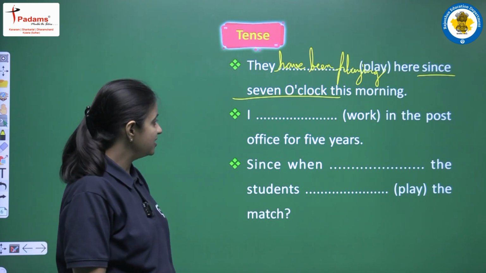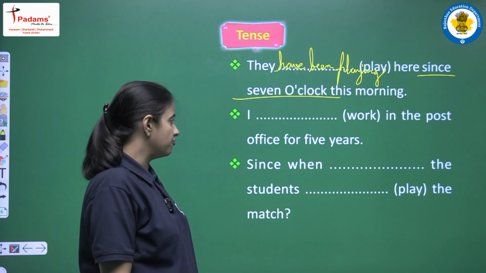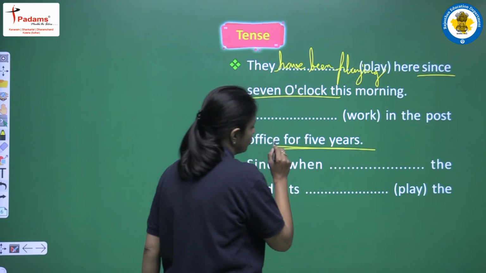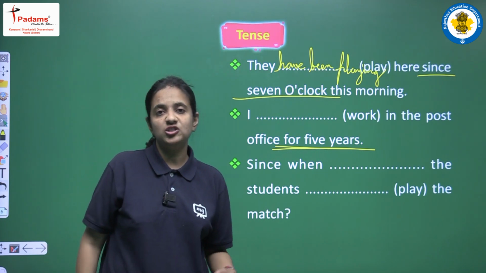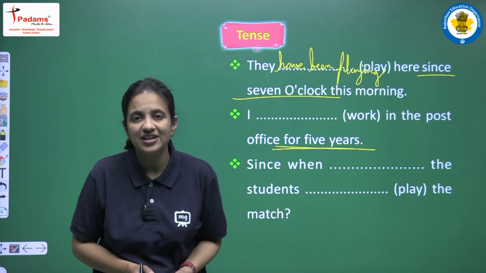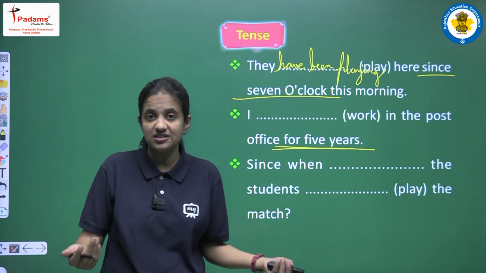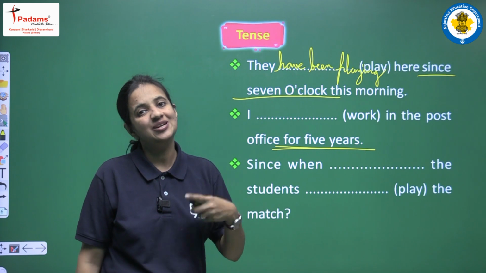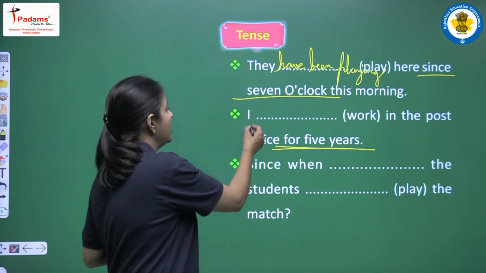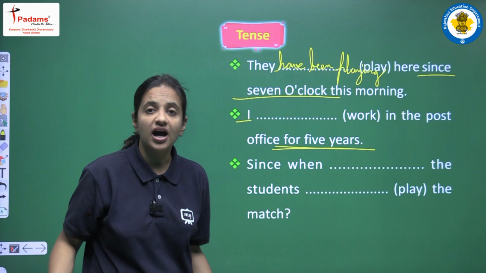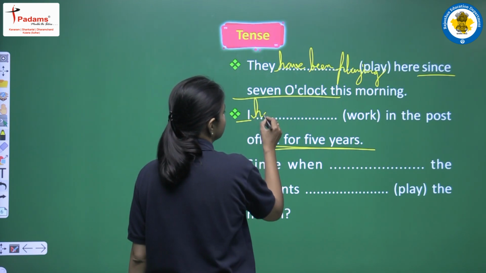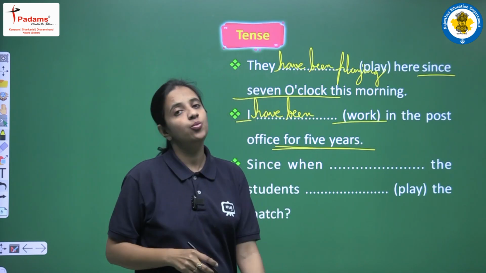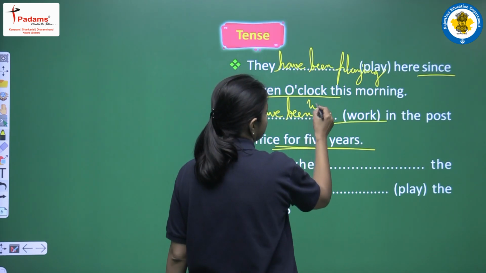Okay. Next is: I work in the post office for 5 years. Again we are having "for" plus time, for 5 years. We also discussed the difference between since and for, the uses of since and for actually. So now we are having for plus time. So yes, this is also present perfect continuous tense, and now we are having "I" as a subject. So for I we have to use have been. I have been, first form is work, work plus ing, it will be working.